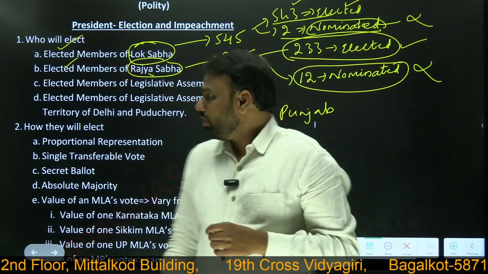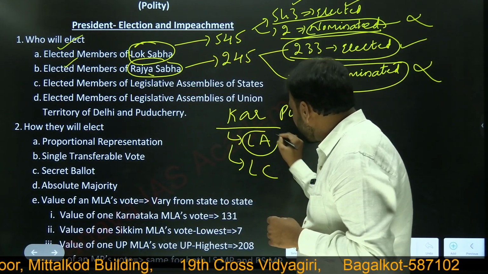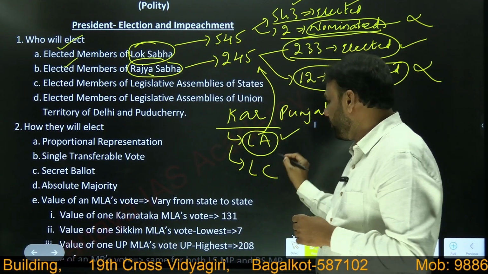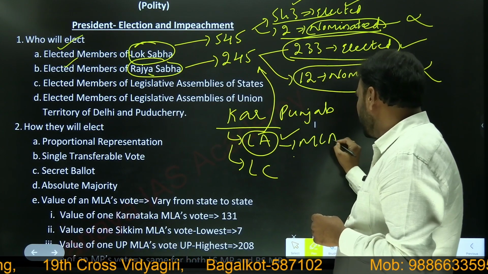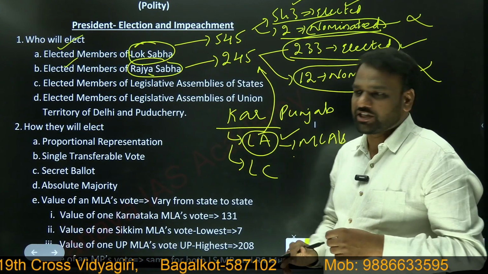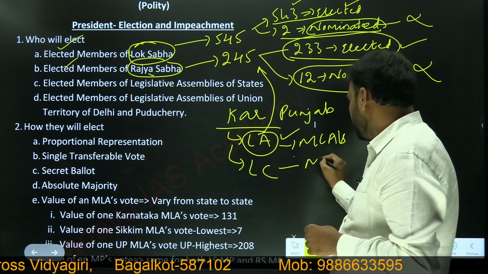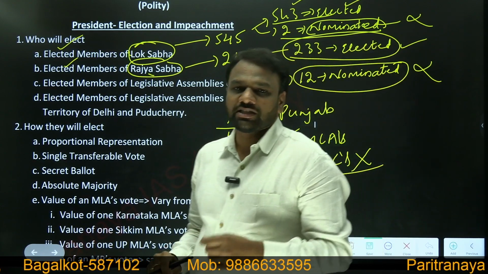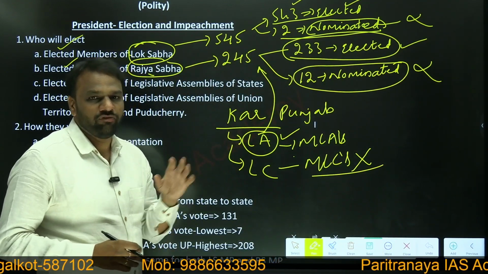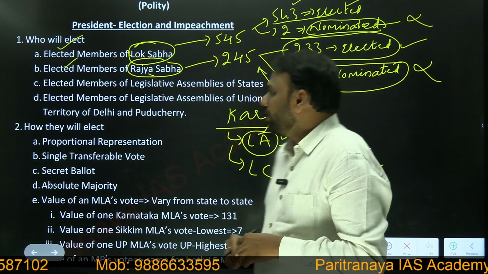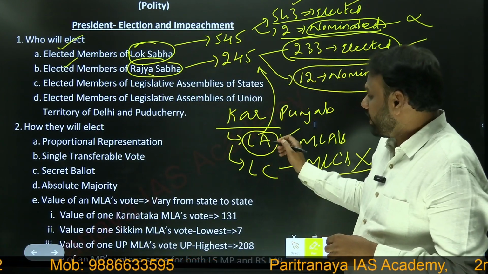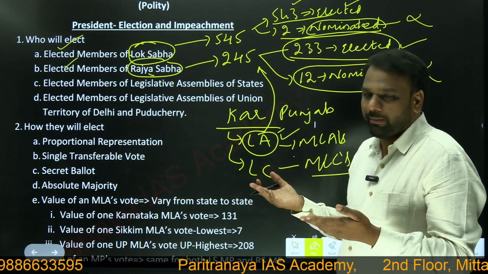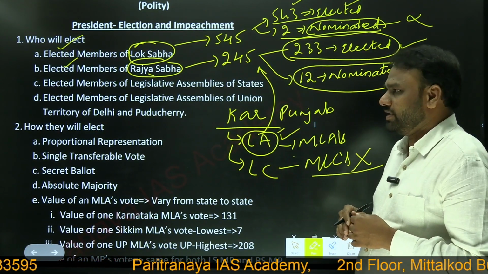Now, the members of the Legislative Assembly will participate in the president's election. MLAs will cast their vote in the president's election. But MLCs will not participate. They cannot cast their vote in the presidential election. Very important. Next, here also in the Legislative Assembly, only elected members. If there are any nominated members, those nominated members cannot participate in the election of the president.